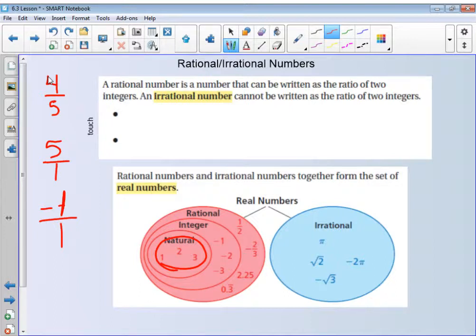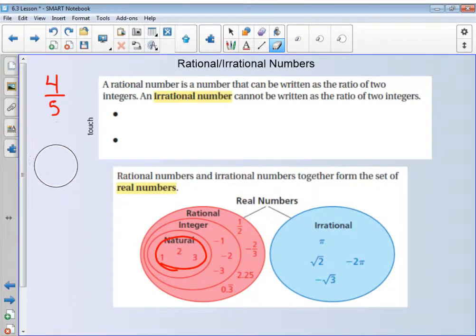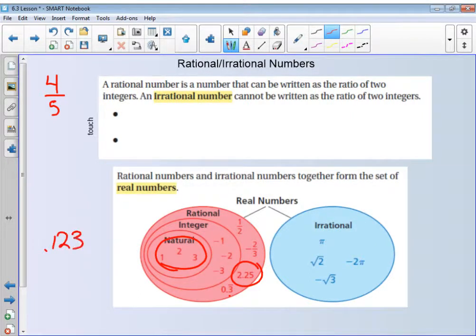Also, other rational numbers will include any fractions, which we already discussed, and any decimals. So in order for a decimal to be considered rational, it either has to terminate, like this one does. It ends after the 5, or it has to be a repeating number. So like here we have 0.3 repeating, but even if we had something like this, and it showed all 3 of those repeating, then that is considered a rational number.